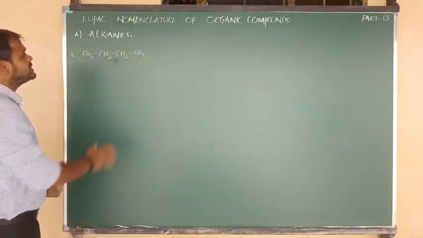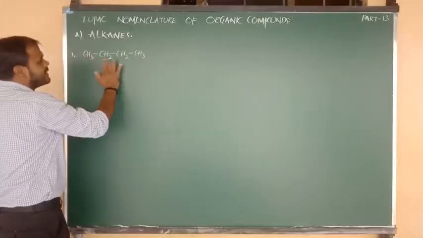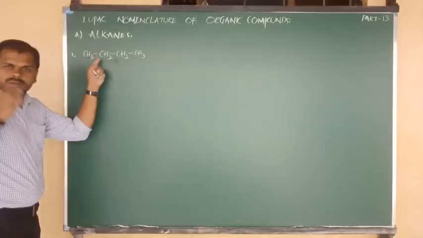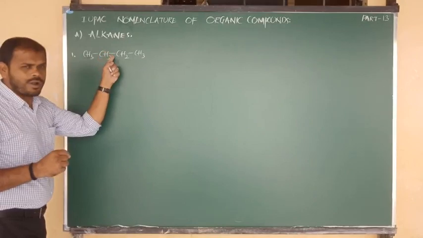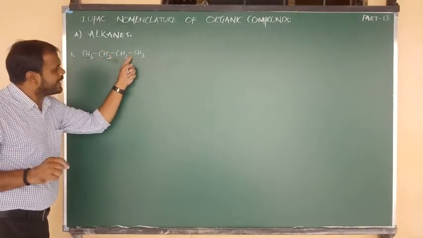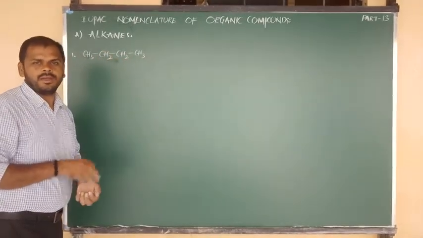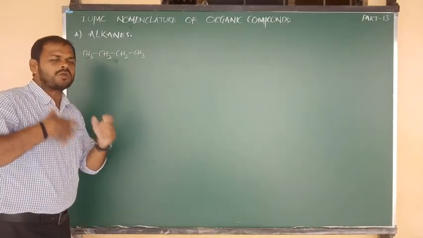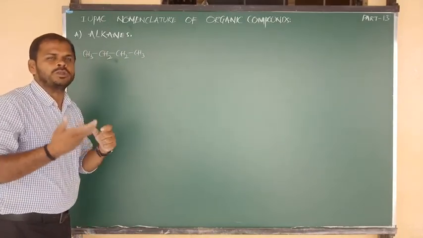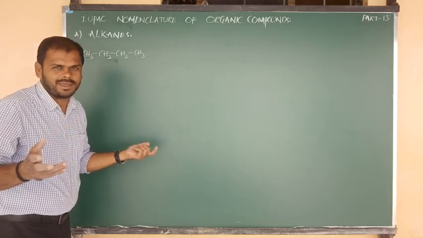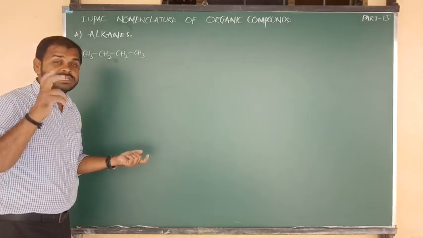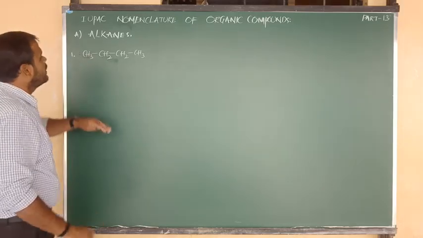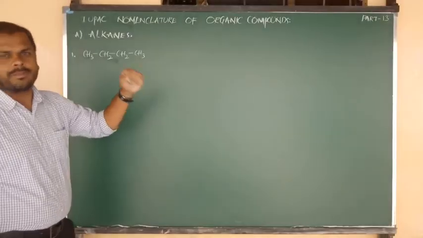Suppose the example of alkane contains 4 carbons. So what is the compound? CH3 bond CH2, bond CH2, again bond CH3. Like that we have to pronounce. Okay? Yes. If you are not going to pronounce, you can't remember anything. Definitely pronunciation is very important in organic chemistry. Okay, all of you, beta? Yes. Okay, we have written the compound. We pronounced very well.